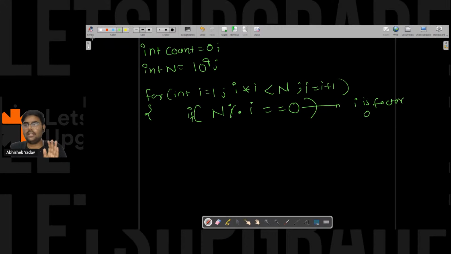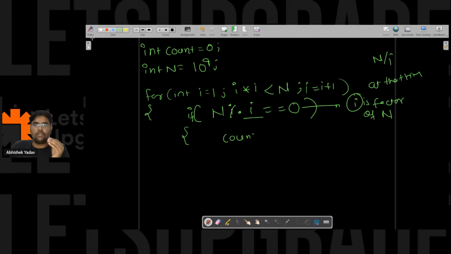And we have concluded that if i is a factor of n, I will get one more factor, that is n by i. So if i is a factor, I can increase the value of count by 2, that is count is equal to count plus 2, right?